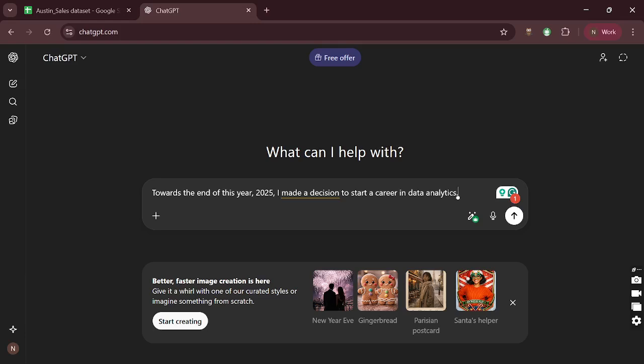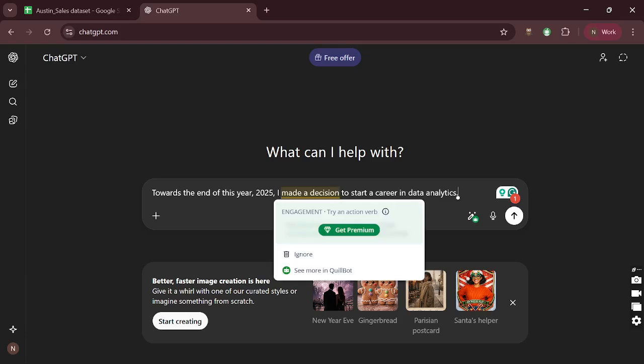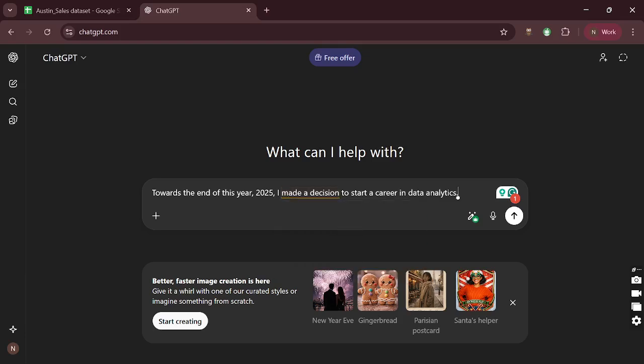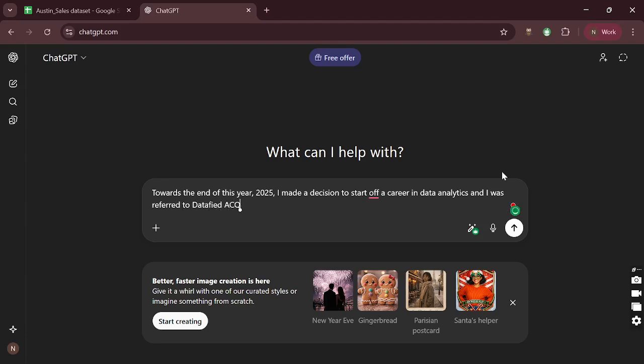Towards the end of this year, 2025, I made a decision to start off a career in data analytics. Don't worry about all of these underlines. Of course, this is going to be rephrased by ChatGPT. And I was referred to Datafied Academy by a friend.